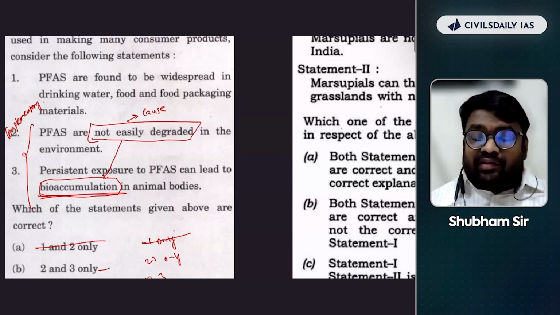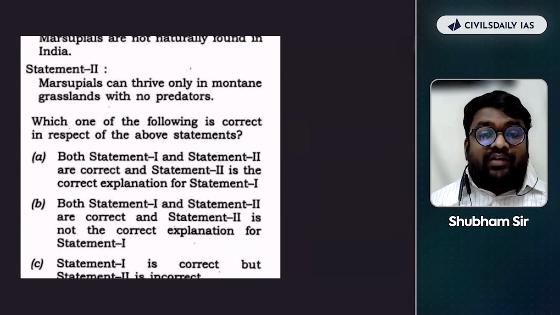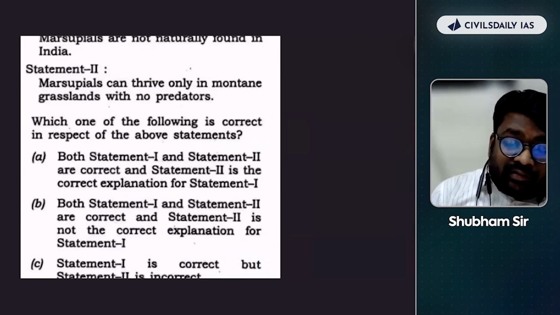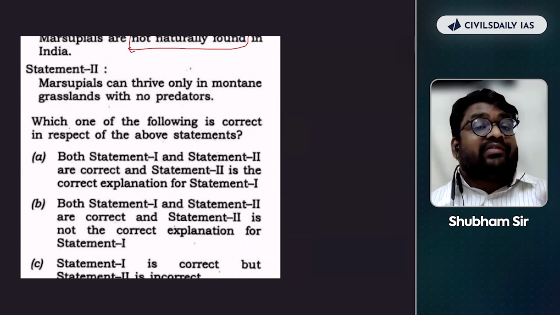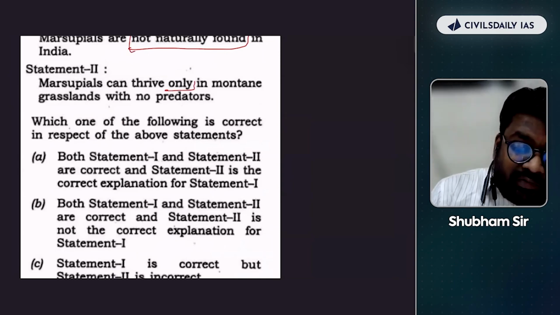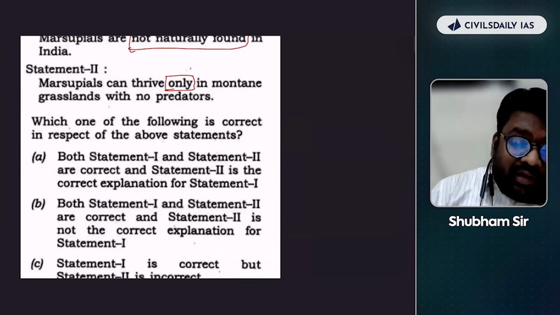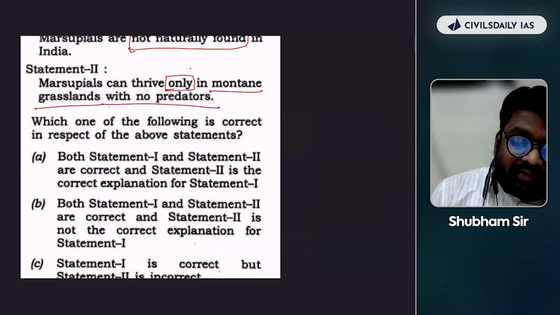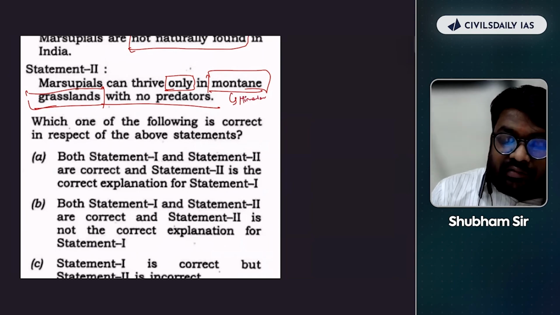Now the same case is with the contradictory statements. So this is an example of a contradictory statement. What they are saying is that they are not naturally found in India. And the second statement is saying, and this is your extreme statement, that they thrive only in montane grasslands with no predators. So if you see, India has the montane grasslands in the Himalayas or even your Nilgiri.